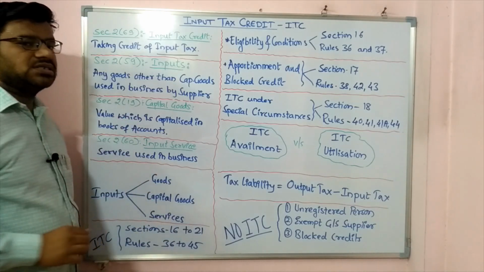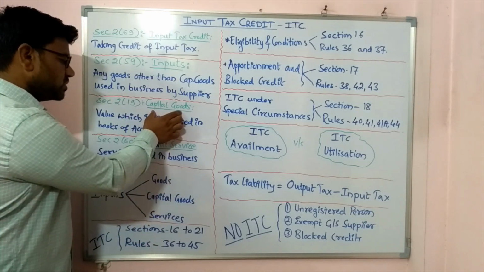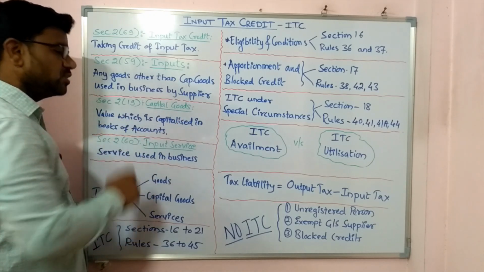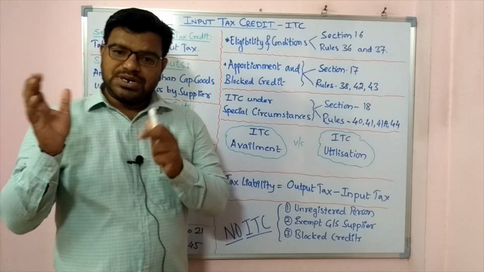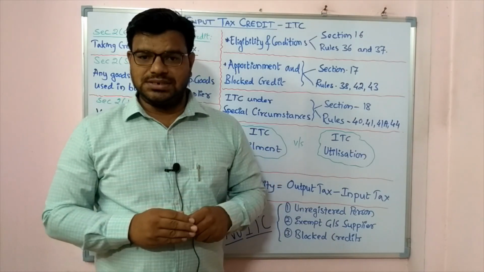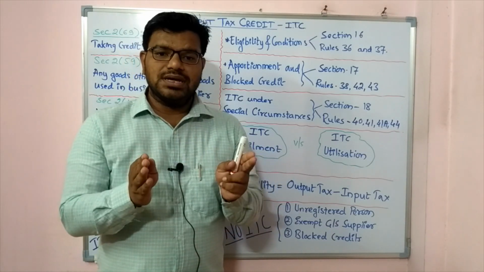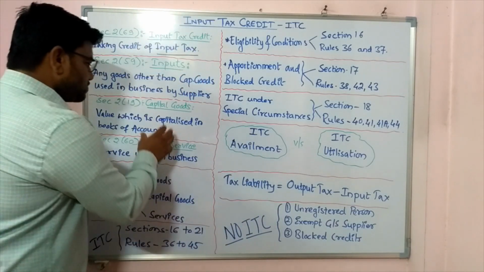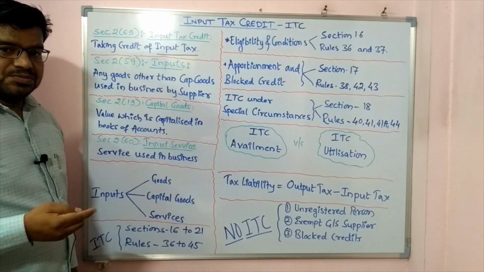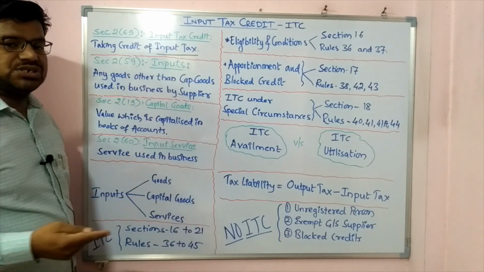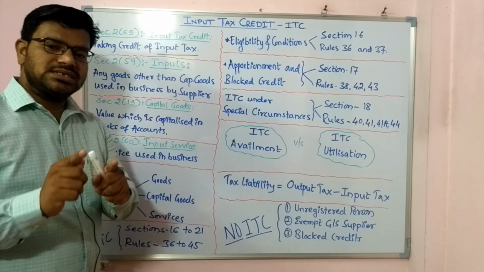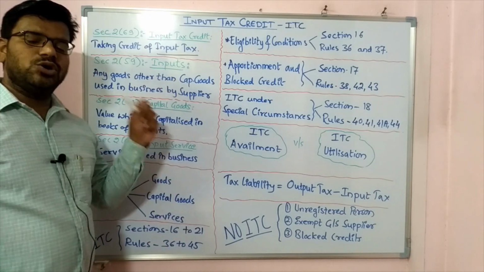Section 2 and subsection 19 says capital goods are those goods whose value is capitalized in the books of accounts. Now you have purchased a machinery and installation charges on that machinery, you usually capitalize it, right? If you do not capitalize it, we call it capital goods with some expenditure. Now can you take input tax credit on such expenditure? The answer is no, because you have not capitalized that expenditure. If you capitalize it, yes, you can take input tax credit on such expenditure.